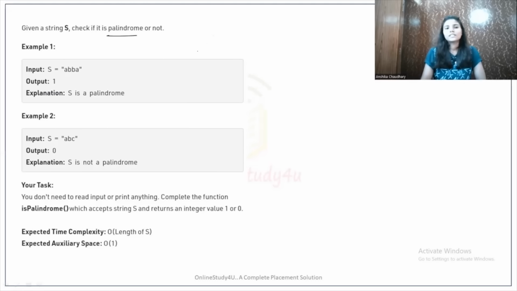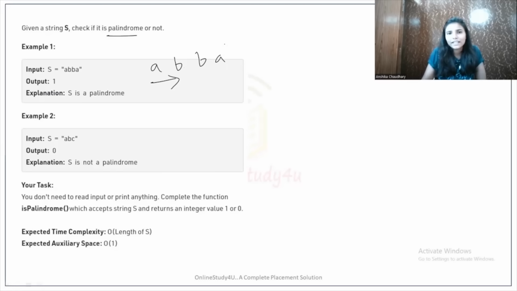Okay, suppose there is a string A, B, B, A. So we will check if we read it from left or if we read it from right, it will be the same only. If it is the same, then we will have to return 1, that means yes, the string is a palindrome. But if it is not a palindrome, then we will need to return 0. So let's read this string. First of all, A, B, B, A. So from left, it is A, B, B, A.